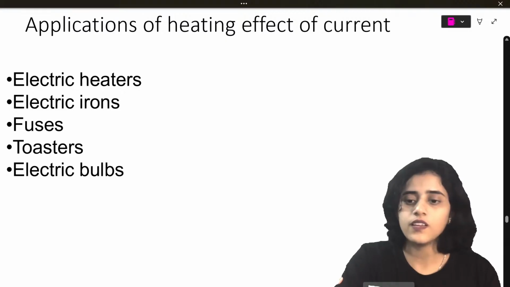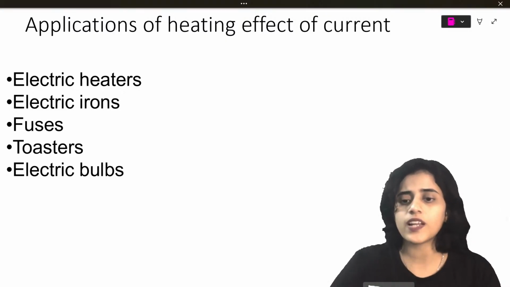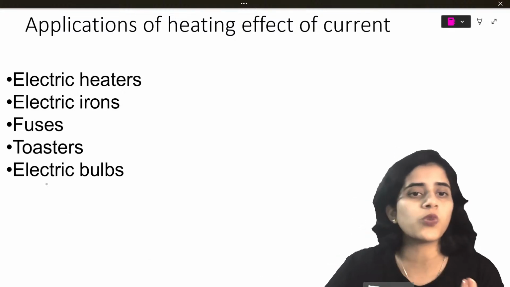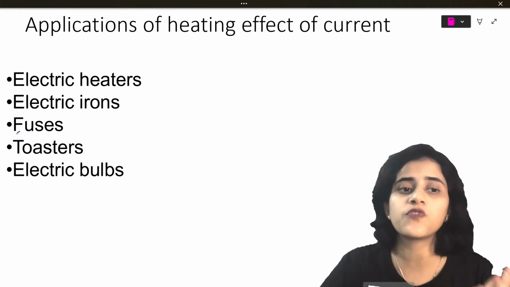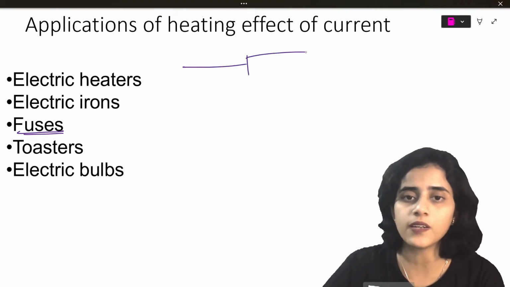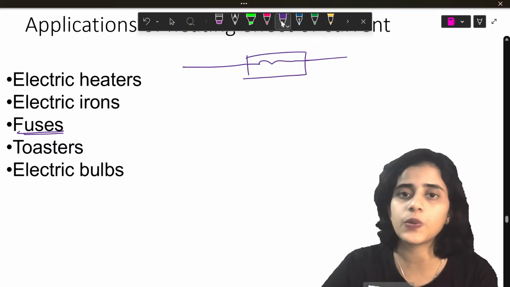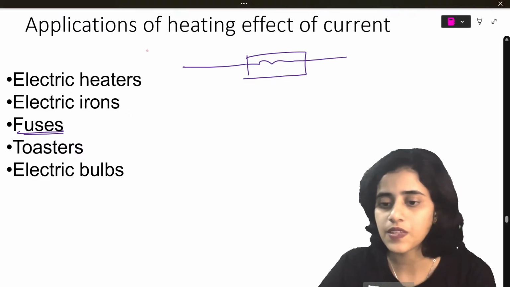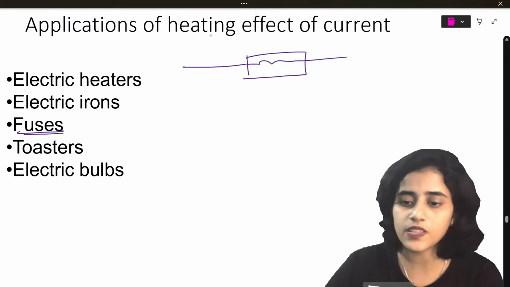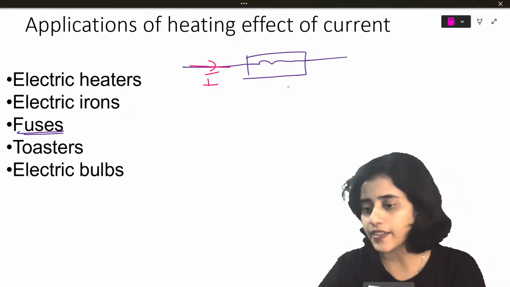Now some applications of heating effect. What are the applications of heating effect? There are so many: electrical bulbs, fuses. Let's look at fuses. What is a fuse? If you have a wire, you connect it to another fuse and then the wire. Let's say this wire allows some value of current I.